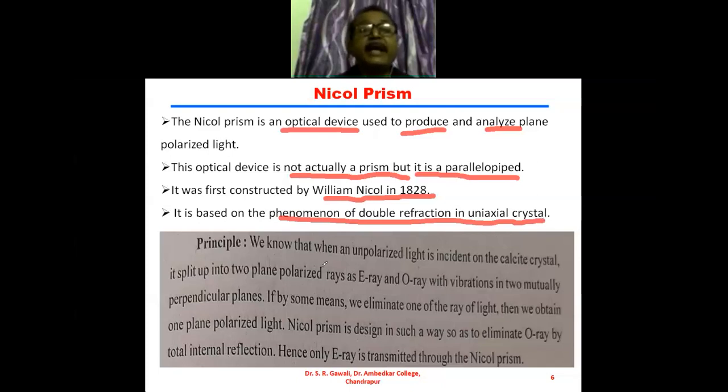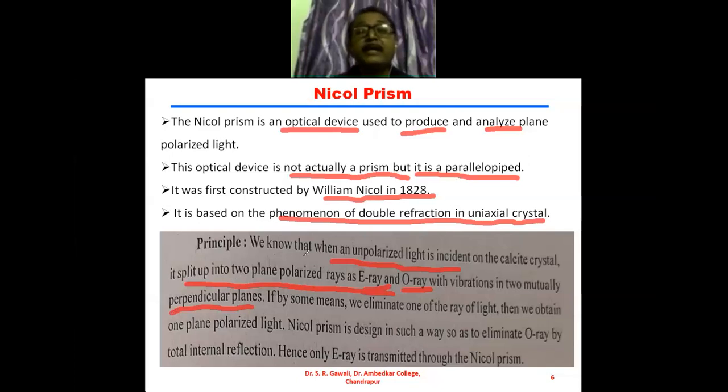We know that when unpolarized light is incident on the calcite crystal, it splits up into two plane polarized rays, E ray, the extraordinary ray, and O ray, the ordinary ray, with vibrations in two mutually perpendicular planes.